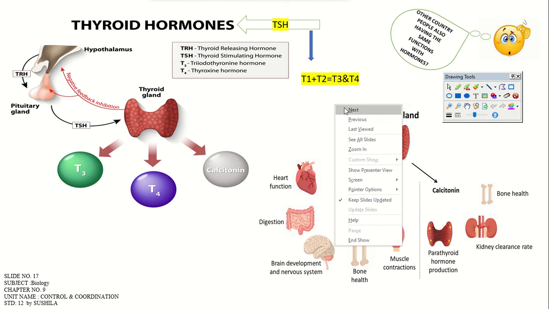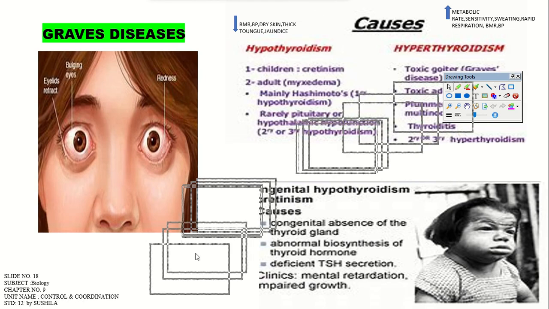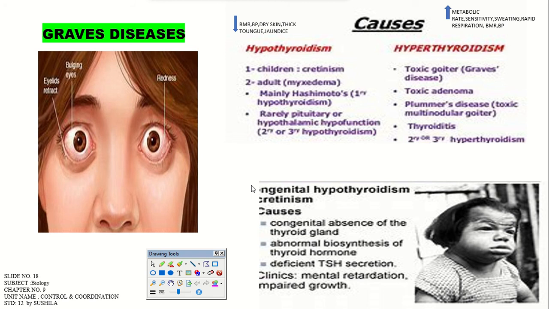Okay, here you can see on your screen there are some critical conditions that occur due to hyperthyroidism and hypothyroidism. In the hyperthyroidism condition, it increases the metabolic rate, sensitivity, sweating, rapid respiration, BMR, and the blood pressure, right? And hypothyroidism leads to lower BMR, blood pressure, and dry skin also occurs, thick tongue, and jaundice may also occur.